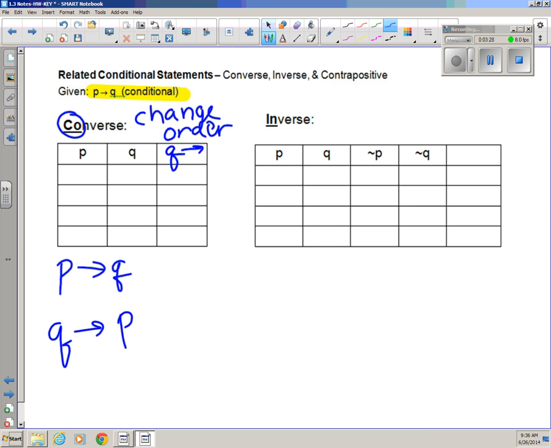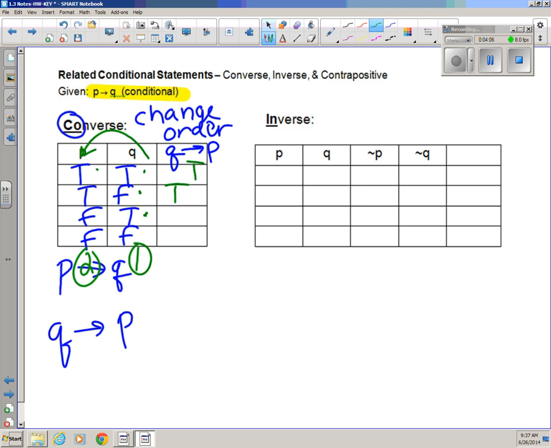So this final statement would be if Q, then P. Remember, truth tables always start out the same way: TT, TF, FT, FF. So your converse is still the same scenario. The scenario still is if it rains, do I get a ride to school? But you're going in the reverse order. So now you're looking from Q to P. So did it rain? This is column 1. This is column 2. Did it rain in the morning? Did you get your ride? Yes, all is well. It doesn't rain in the morning. Doesn't matter what your mom does. She's never lying to you.